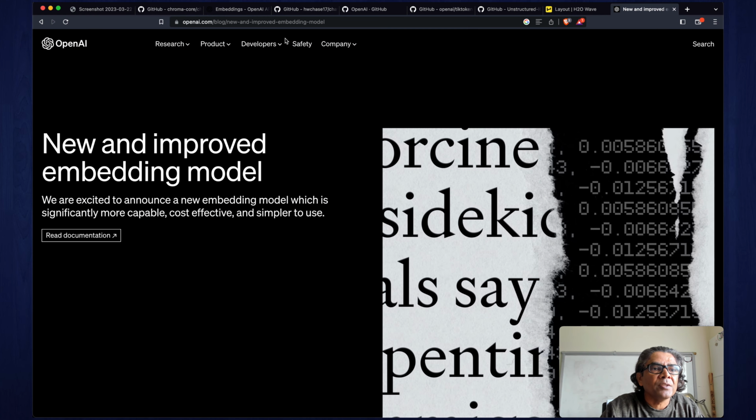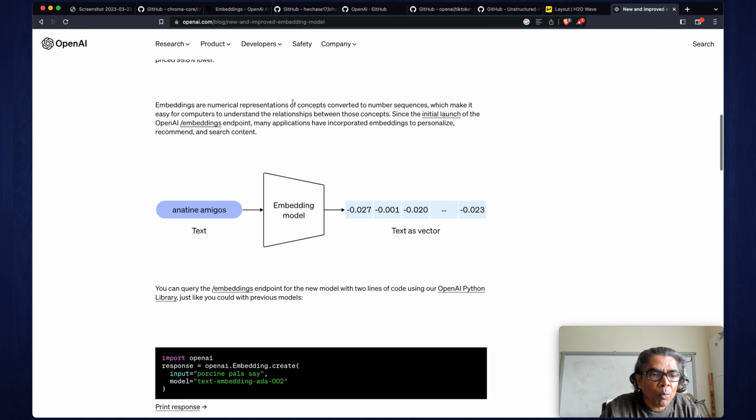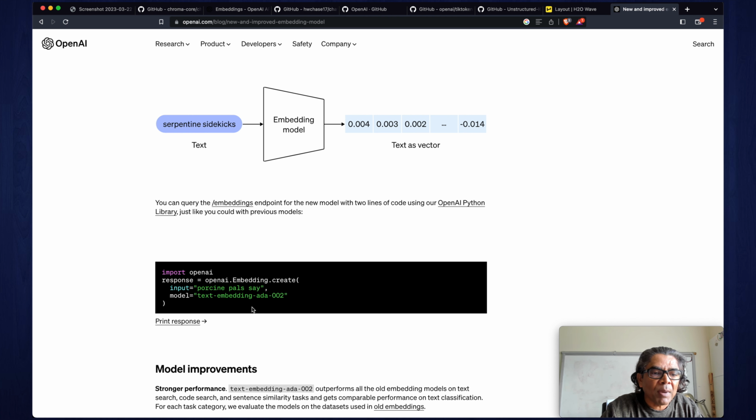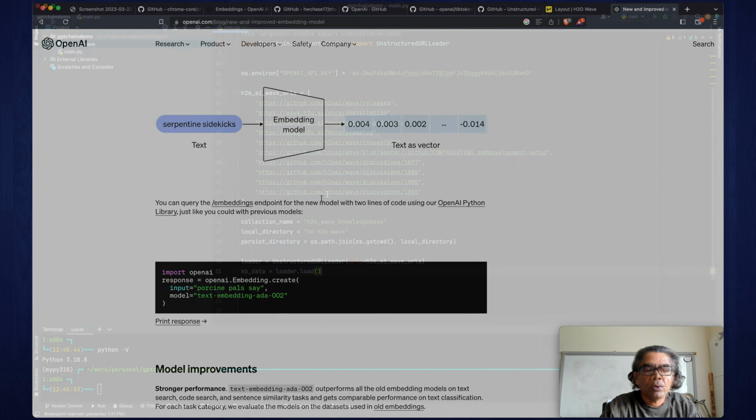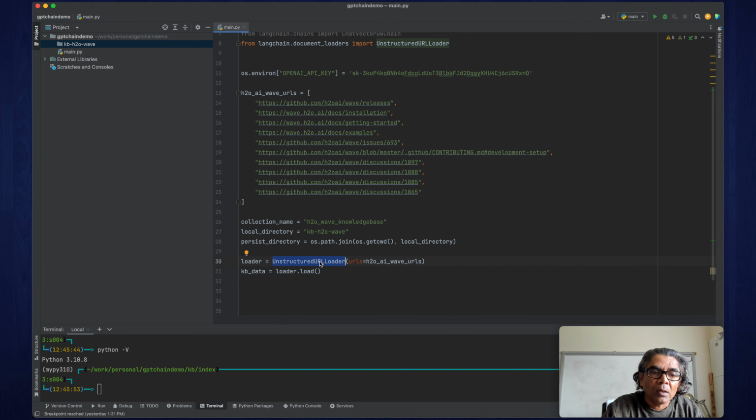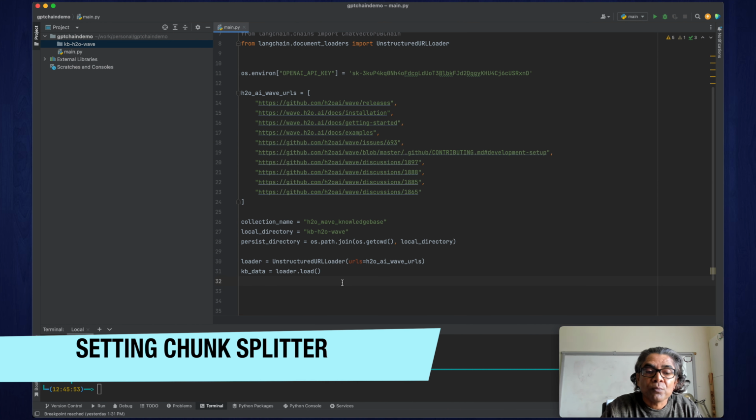Here you can see the embedding model from OpenAI, which is very popular, called text-embedding-ada-002. What it does is take the text information you are providing and convert it to vectors. So this model is going to be used whenever you make this call. OpenAI will be used underneath to take your HTML content coming from these URLs and convert it to vectors.